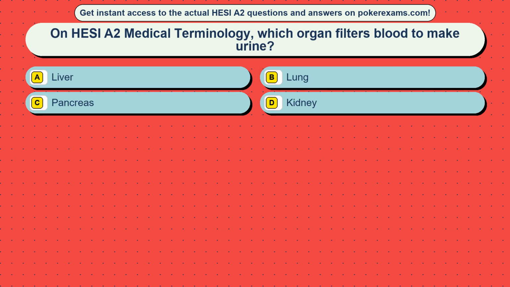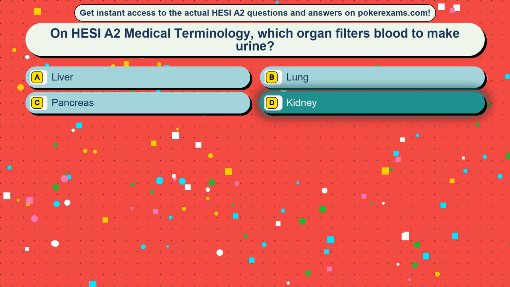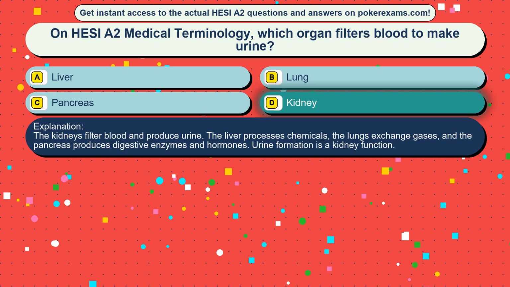Question 34. On HESI A2 medical terminology, which organ filters blood to make urine? Option A, liver. Option B, lung. Option C, pancreas. Option D, kidney. The correct answer is option D, kidney. The kidneys filter blood and produce urine. The liver processes chemicals, the lungs exchange gases, and the pancreas produces digestive enzymes and hormones. Urine formation is a kidney function.